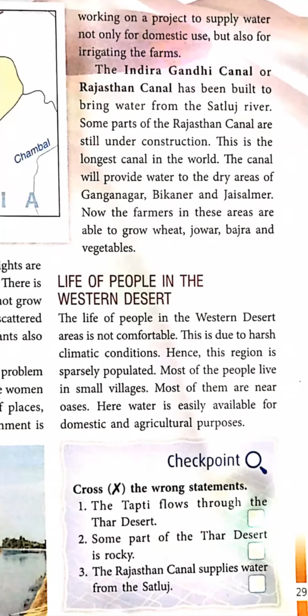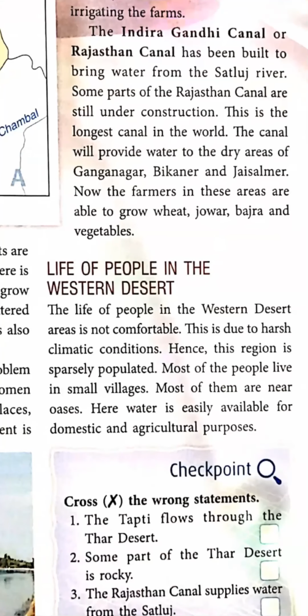Okay. Now, life of people in the Western Desert. What kind of life are people living in that area? The life of people in the Western Desert area is not comfortable. Why? Due to harsh climate, less rainfall, soil is not fertile, and shortage of water. Farmers cannot grow crops. That's why life is not comfortable there, due to harsh climatic conditions.